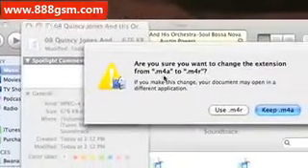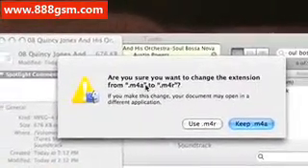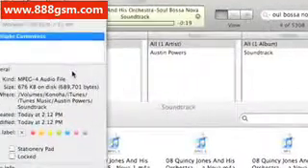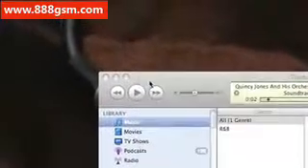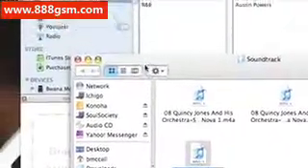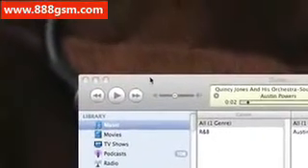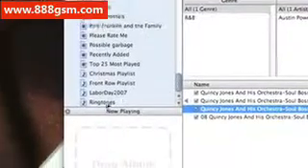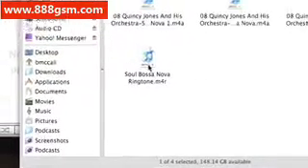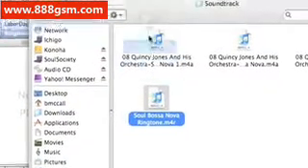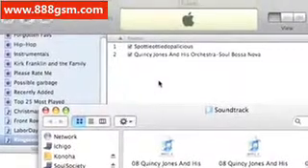And when I hit enter, it's going to say, are you sure you want to change that extension from M4A to M4R? Yeah, we do. So now we have an appropriate M4R file for our ringtones. Now what I've done in iTunes, and I recommend you do this as well, is I've created a playlist called Ringtones, just so I can easily manage my ringtones. Now I'm going to add this newly created file to that playlist.